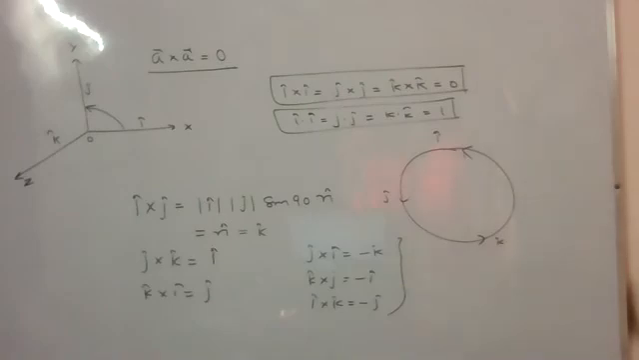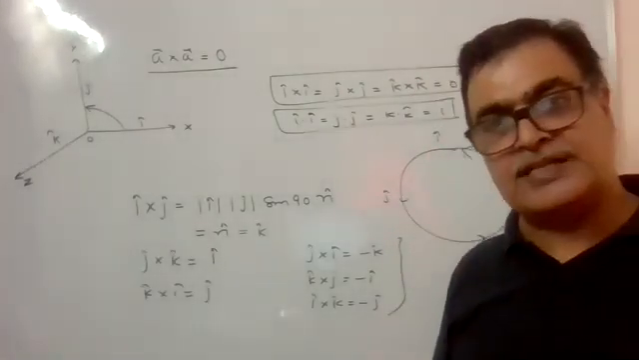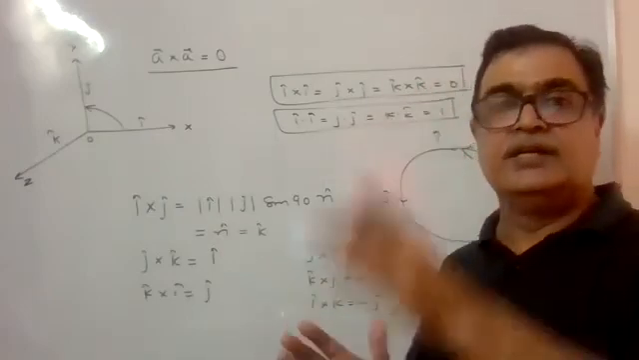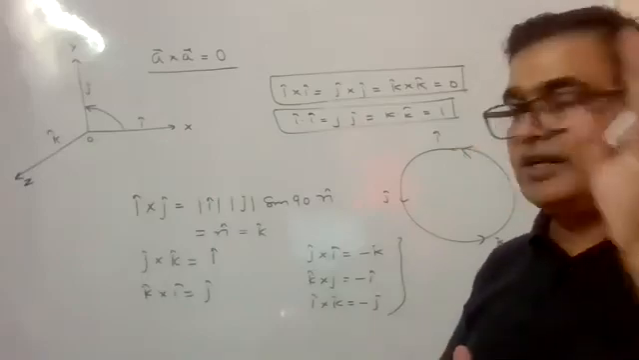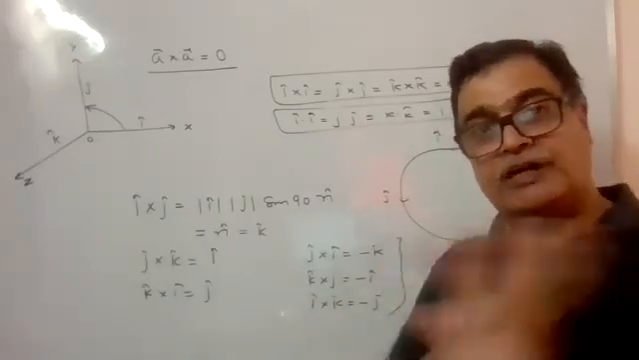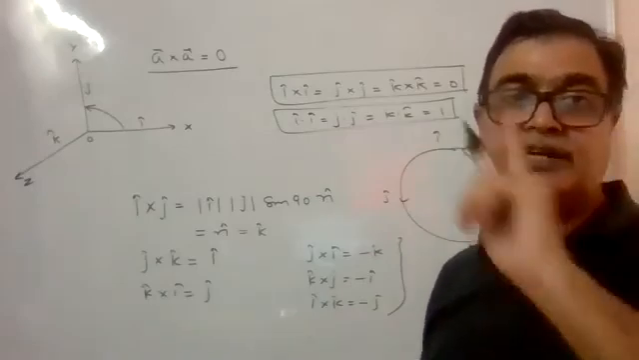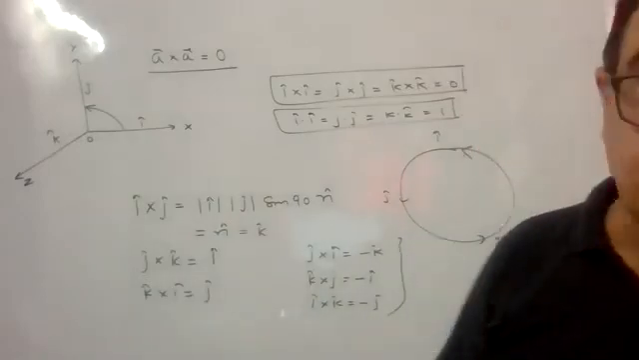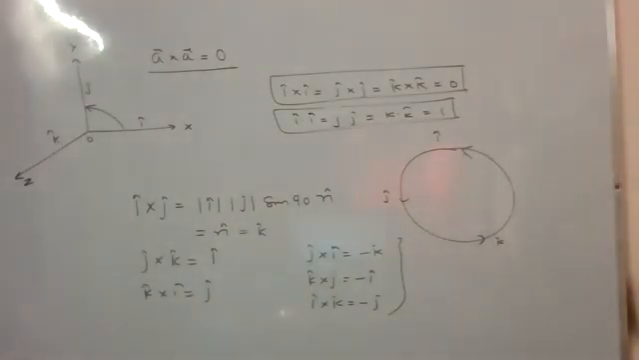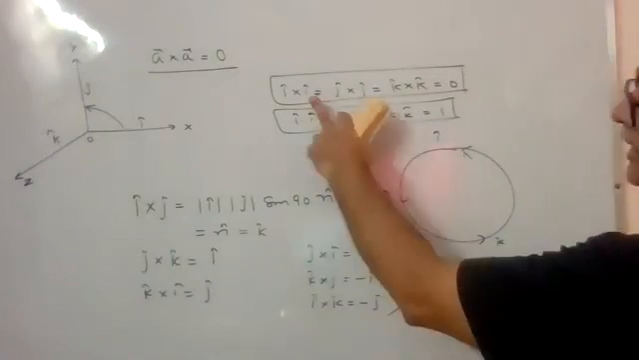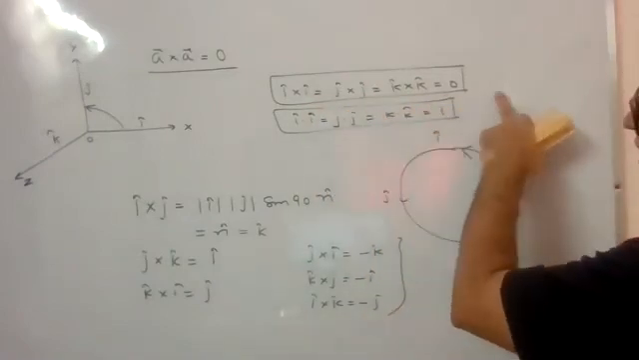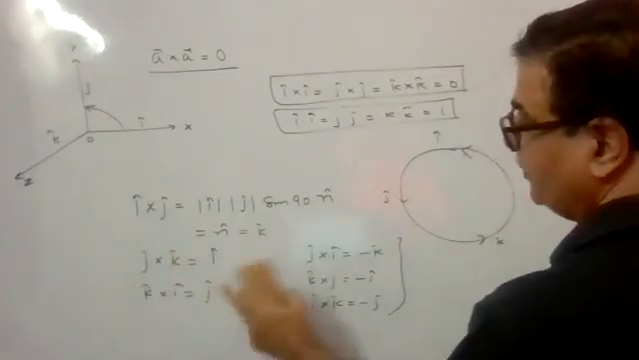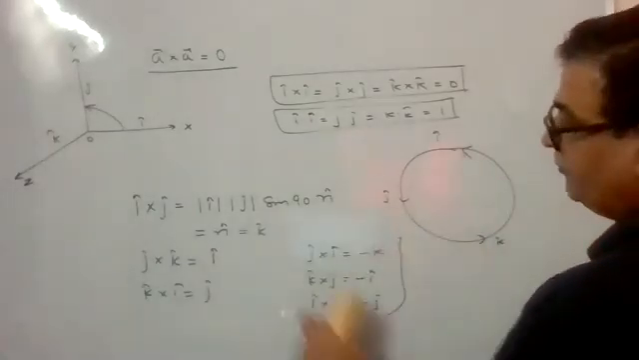ये तीन रिजल्ट भी याद होने चाहिए. IJK goes in a cycle. If it is going in the cyclic order, there is no problem. I cross J is K, J cross K is I, K cross I is J. But if you reverse the order, there will be a change of minus sign coming because you have already done A cross B is minus of B cross A. ये फॉर्मूला अब आपको याद होना चाहिए. Yes, is it clear? तो I cross I, J cross J, K cross K सारे जीरो होंगे. I cross J is K, J cross K is I, K cross I will be J. If you reverse it, they will be giving minus sign.